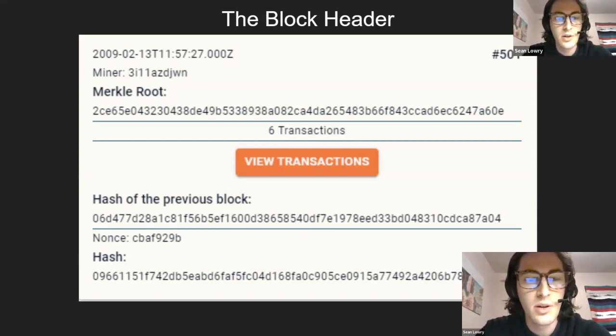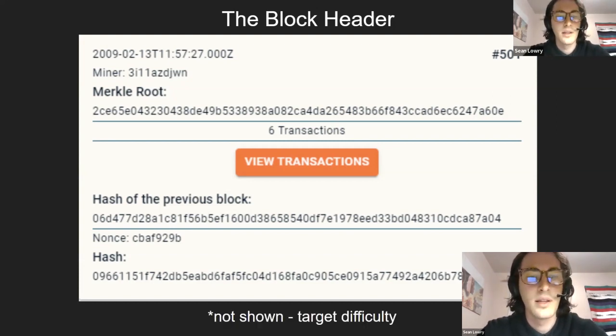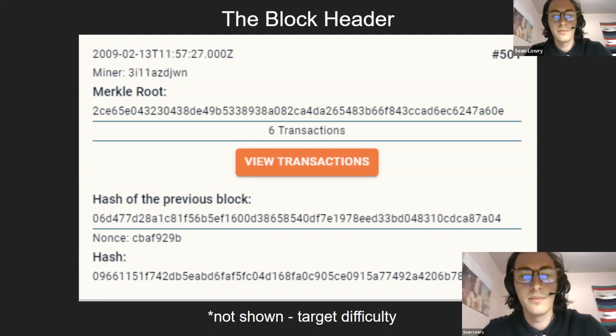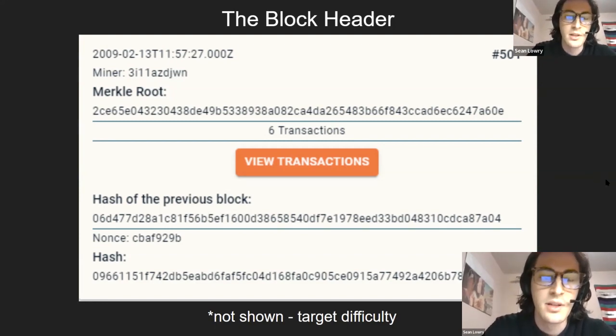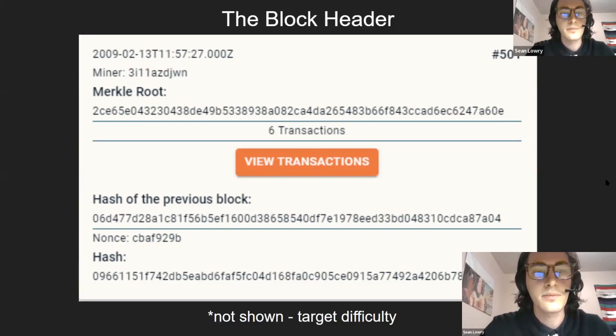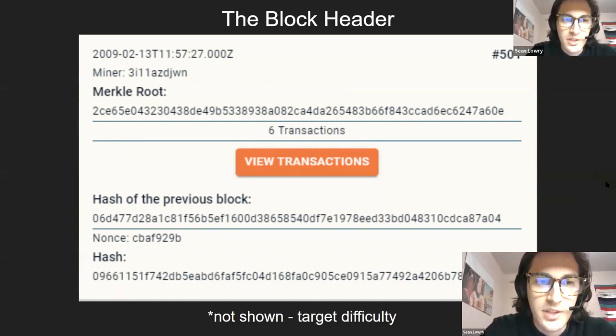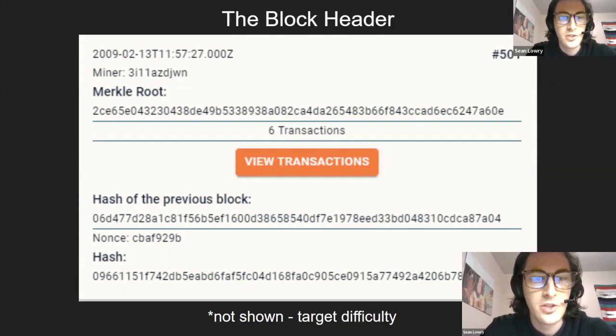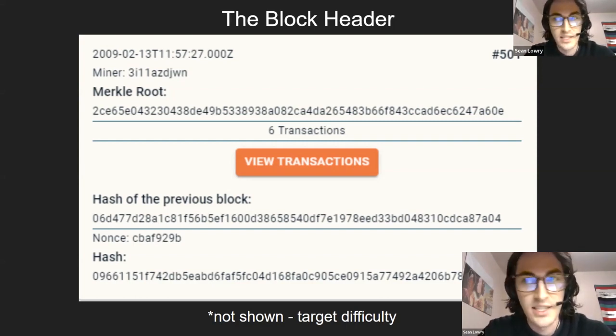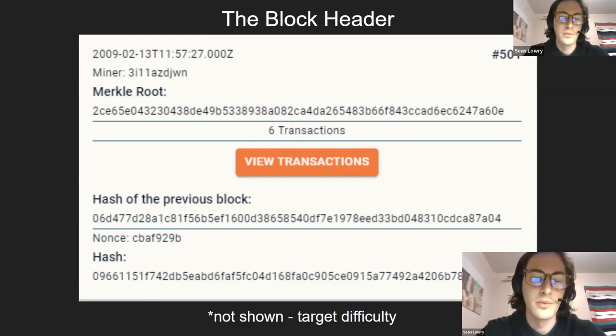I'll talk about the nonce a little more on the next slide, but it's important to mention the difficulty. The difficulty is how the miners know when someone has mined the block. And in this case, the difficulty is very, very low. The difficulty is basically the number of leading zeros in this hash. So you can see in these two hashes here, there's only one zero. That means you could just randomly make hashes and you would probably get a hash with a leading zero 1 in 16 times because it's hexadecimal, right? So that's a really low difficulty, of course, but it's just a simulation.